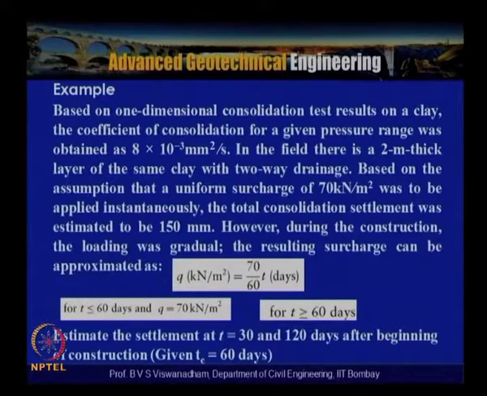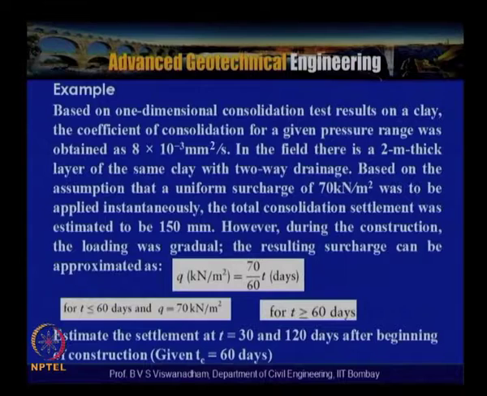We look into an example wherein, based on the one dimensional consolidation test results on a clay, the coefficient of consolidation for the pressure range was obtained as 8 × 10⁻³ mm² per second. In the field there is a 2 meter thick layer of the same clay with two-way drainage. Based on the assumption that a uniform surcharge of 70 kN per meter square was applied instantaneously, the total consolidation settlement was calculated as 150 mm.